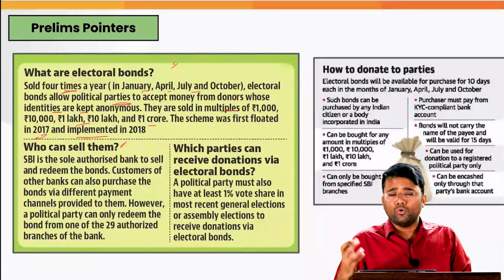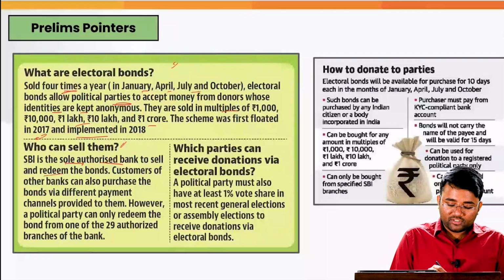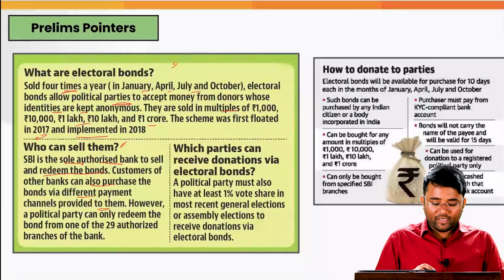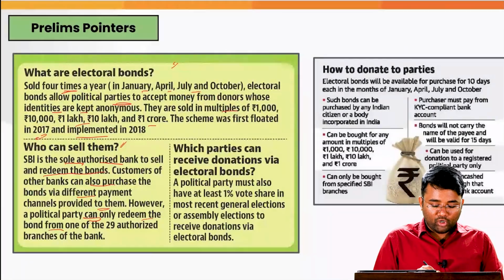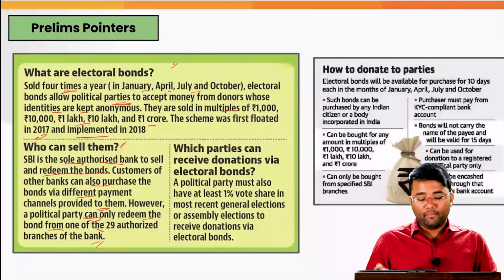And who can sell these electoral bonds, or can all the banks sell? No. The State Bank of India is the sole authorized bank to sell and redeem the bond. Customers of other banks can also purchase the bond via different payment channels provided to them. However, a political party can only redeem the bond from one of the 29 authorized branches of the bank.